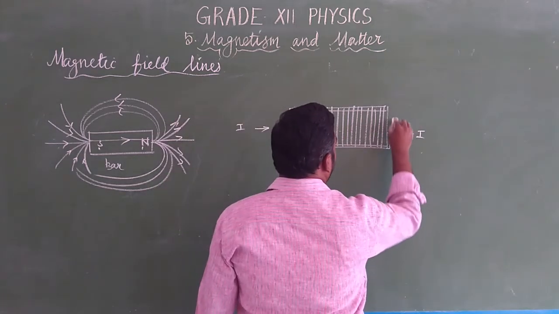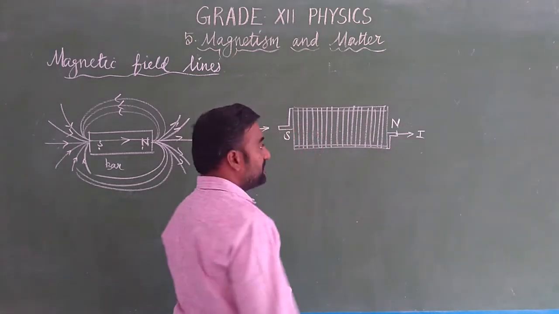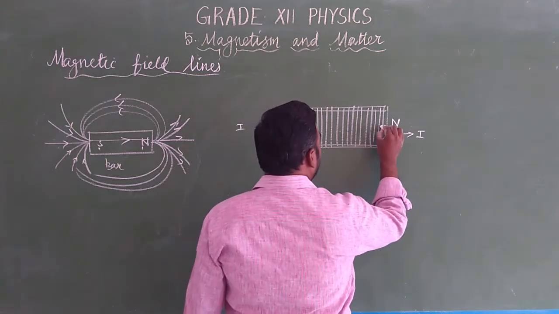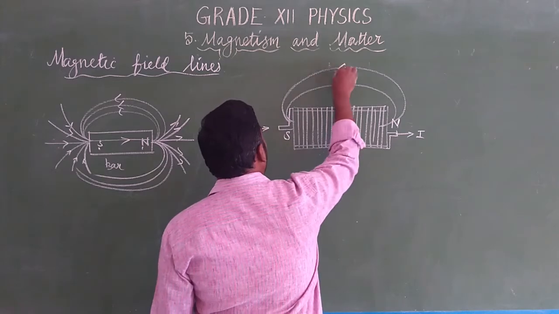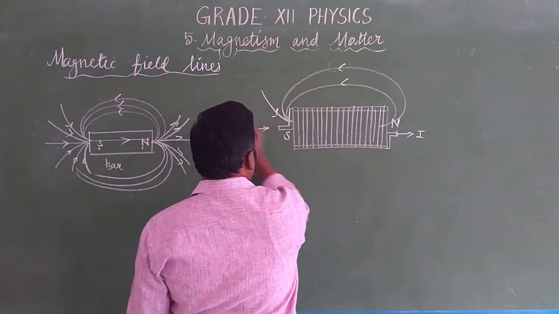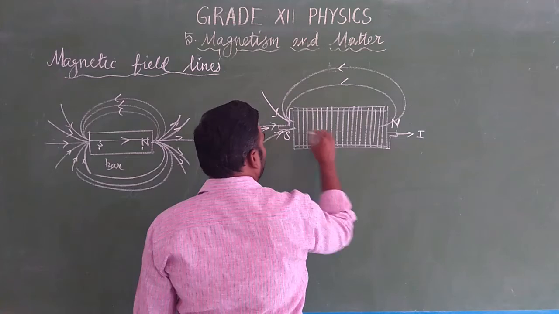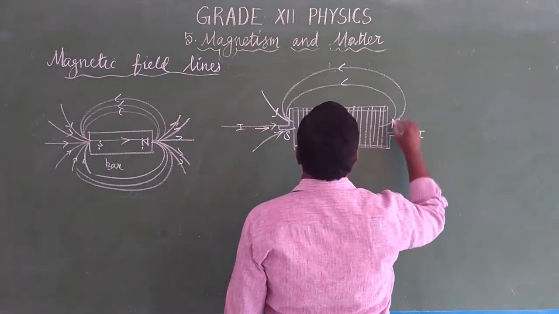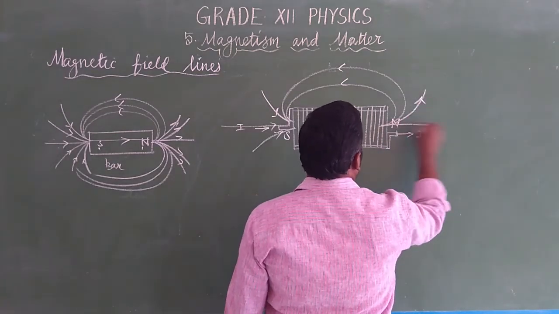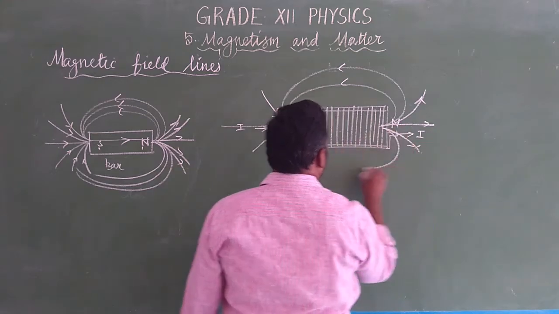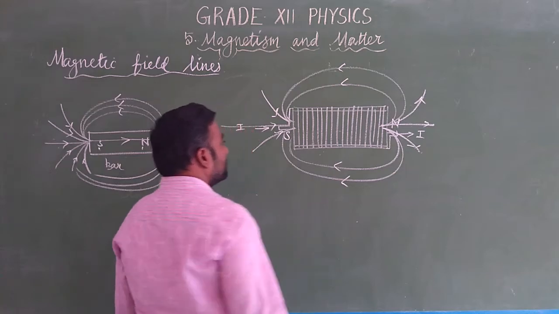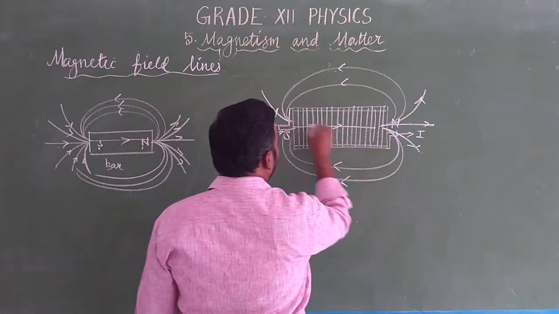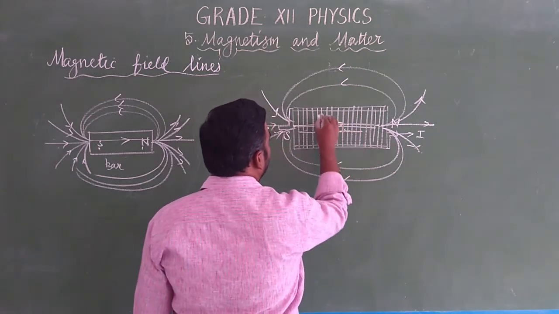Where the current leaves, that end acts as a north pole. We are going to discuss this. So the solenoid's magnetic field is the same as a bar magnet: externally from north to south, internally from south to north. Internally we have a uniform magnetic field, which is a parallel field.